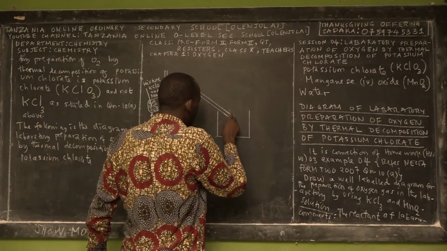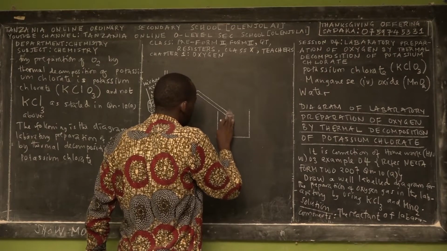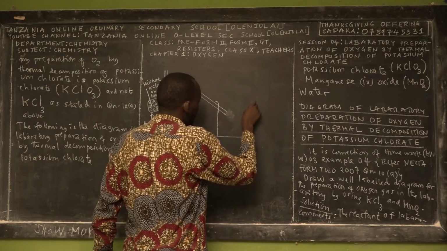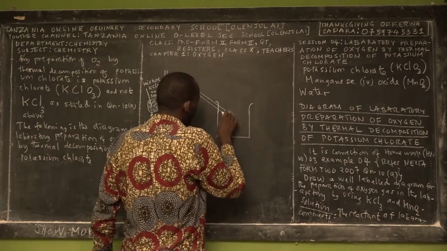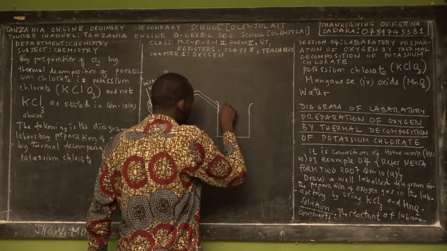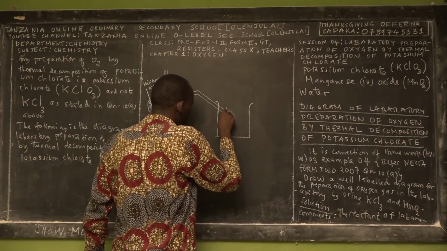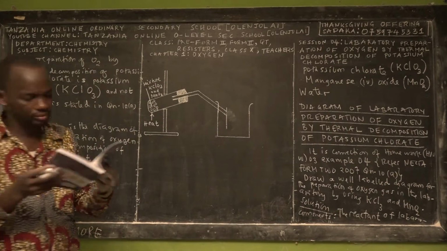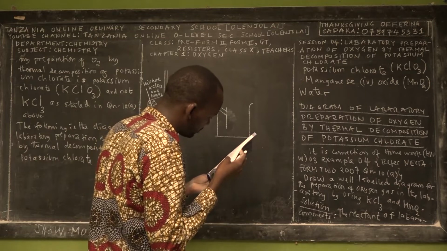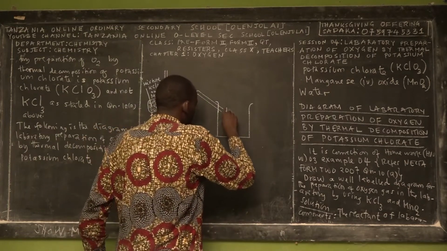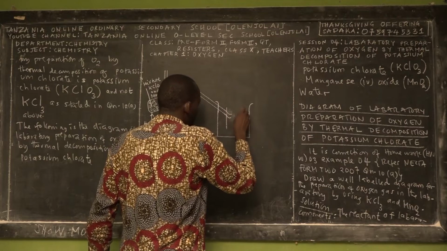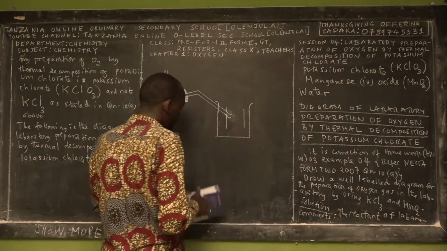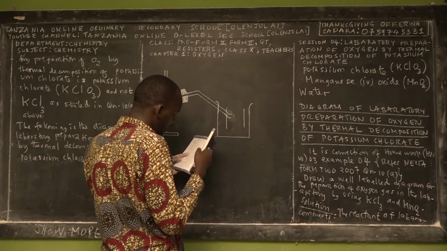So here we have what? We have a water trough. Okay. So here we have the beef shelf. The beef shelf. Okay, so beef shelf. And this beef shelf is the beef shelf.